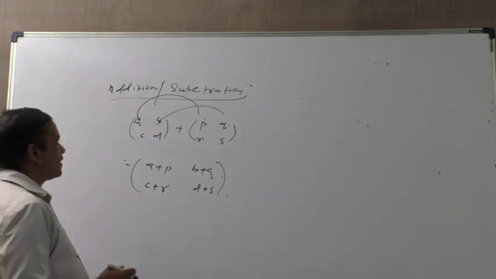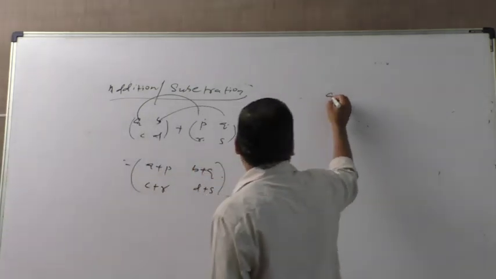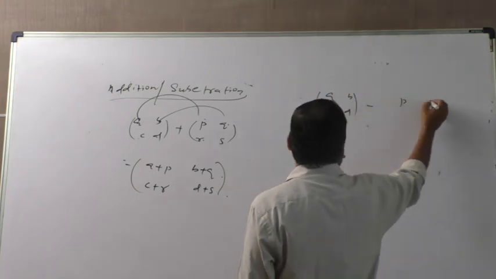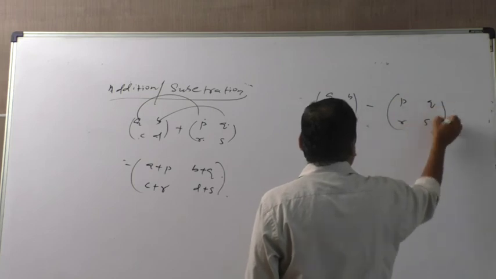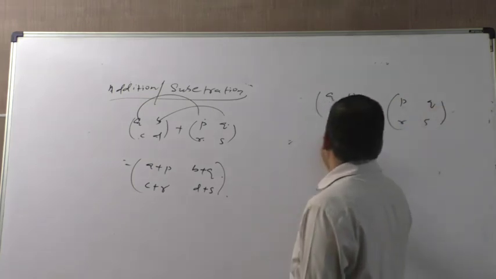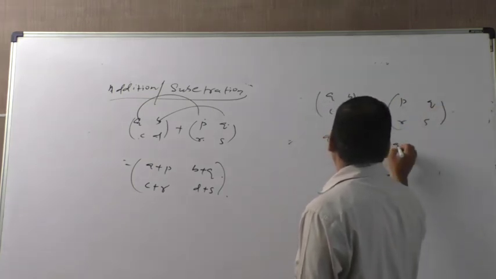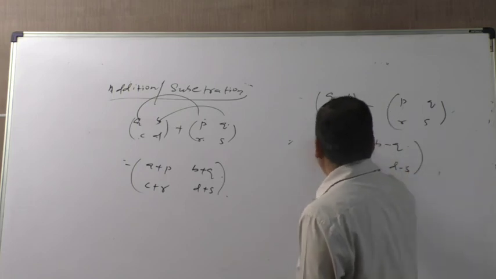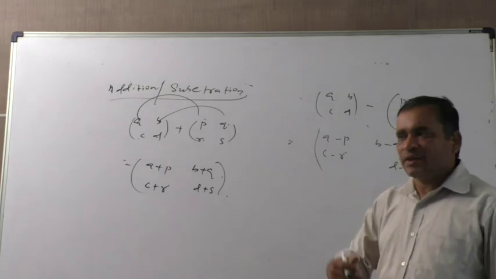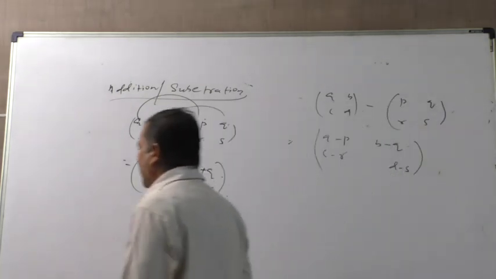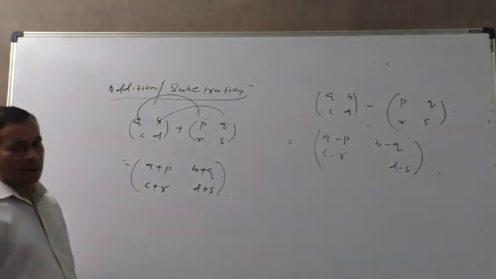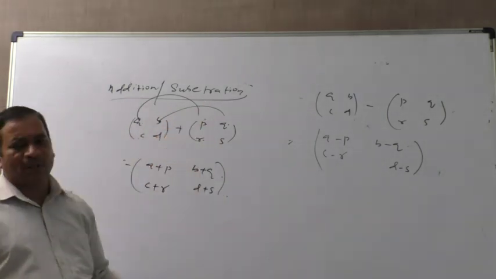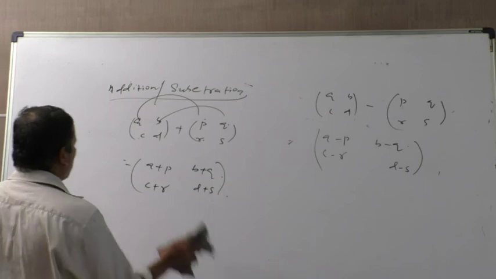If you subtract, suppose A B C D minus P Q R S, then you get A minus P, B minus Q, C minus R, D minus S. That means corresponding elements can be added or subtracted. Addition and subtraction are possible when they have the same order.